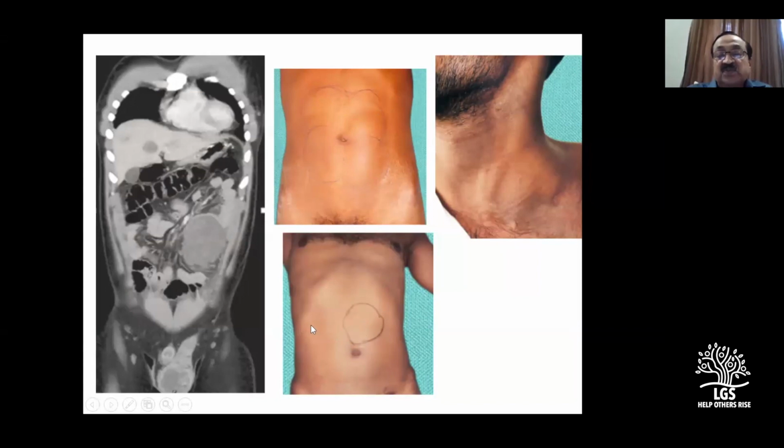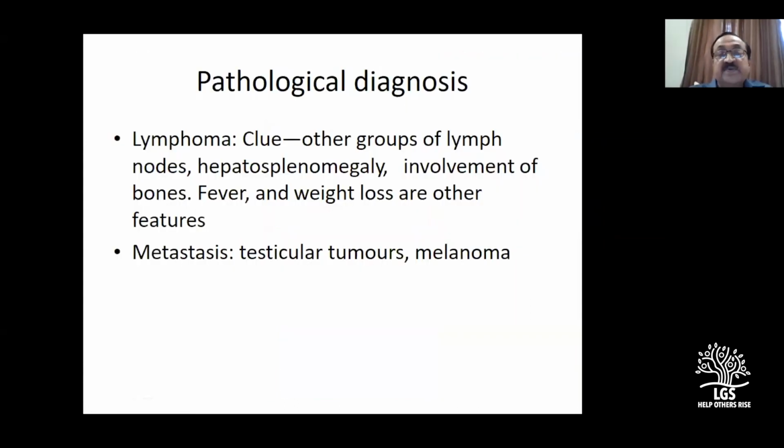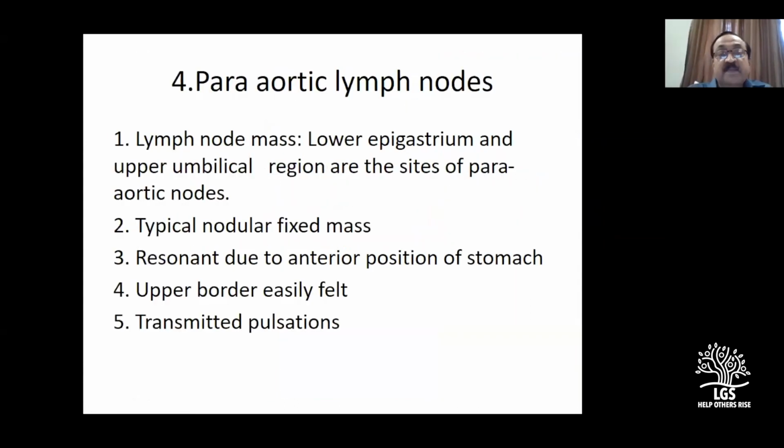This is the umbilicus. So if you draw a line, this is the umbilicus and part of the epigastrium and even lumbar. The patient also had a left supraclavicular node, and this is the testicular tumor. So again to remind you, whenever you have a patient whom you think has a para-aortic lymph nodal mass by these criteria, no doubt it is almost mimicking a pancreatic mass. That should be your differential diagnosis.